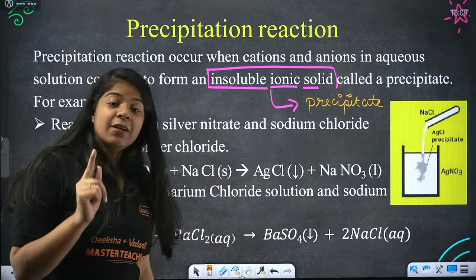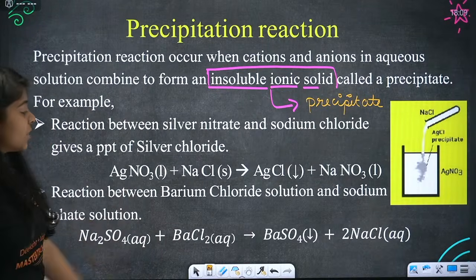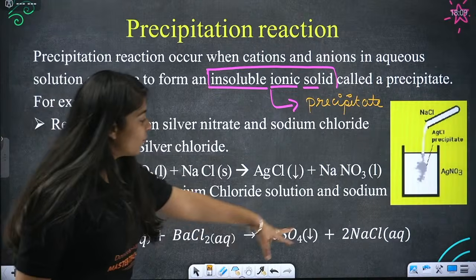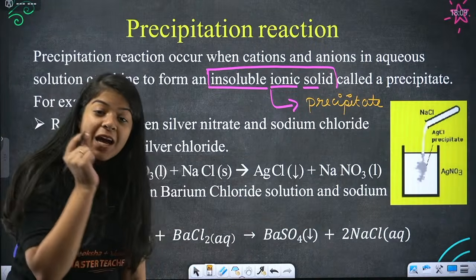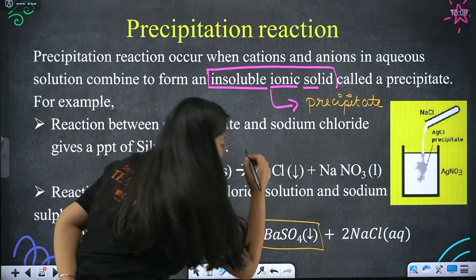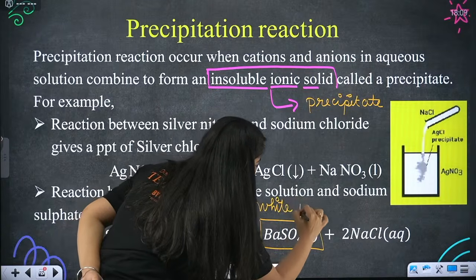Now understand, we saw in double displacement that Na2SO4 and BaCl2 are both aqueous solutions. They combine together and form BaSO4 and NaCl. Now this BaSO4 is actually our precipitate. It is of white color.